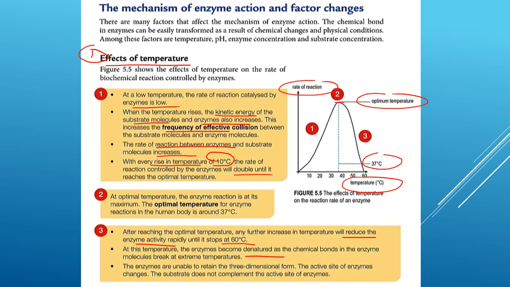Okay, the reaction stops. So dia punya optimum temperature di sini adalah 37 degrees Celsius. So 60 degrees dia stop sudah. Because of the extreme temperature dia akan denature the enzyme. The chemical bond in the enzyme will break down, and then the 3D shape of the enzyme is unable to be maintained. Okay, and then the active sites of the enzyme also change and the enzyme and the substrate cannot fit anymore. So that's why dia punya activity stop.